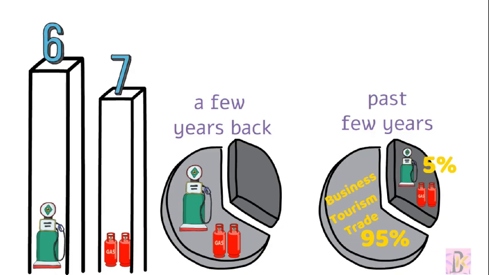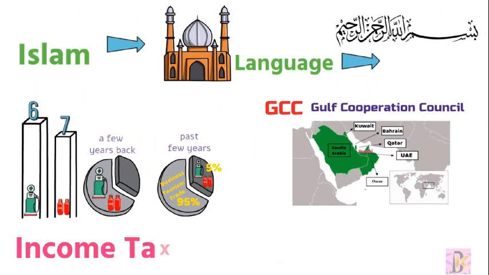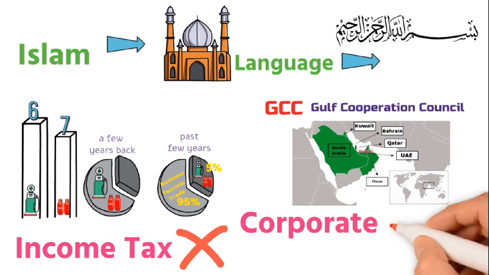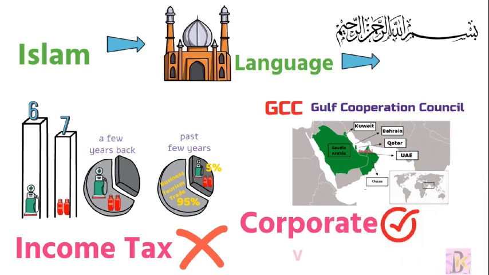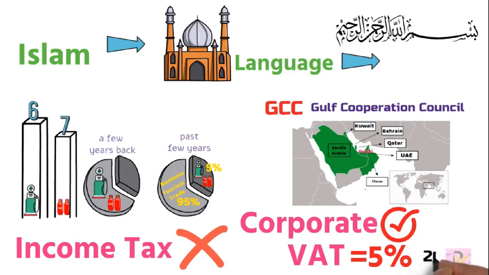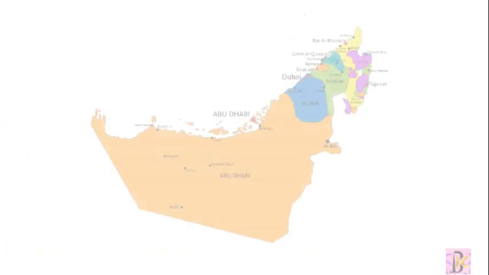The government does not have any income tax. We are not having any income tax in Dubai. Corporate tax is there, and we have a value-added tax of 5%. The VAT started in 2018, and the corporate tax is coming when? Next year, June 23. This is the map of the UAE.